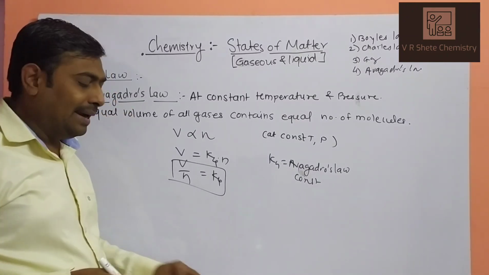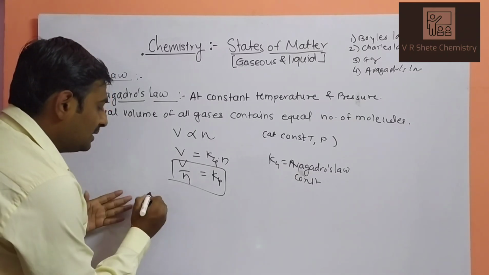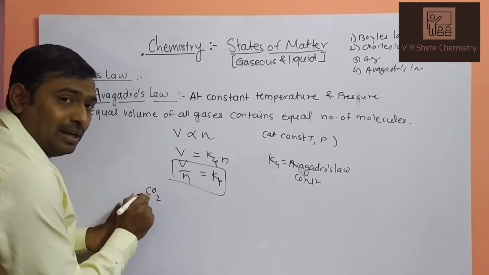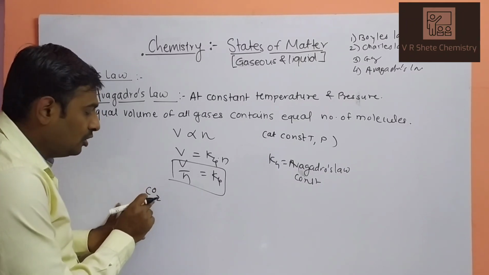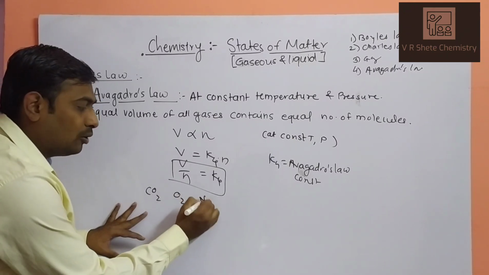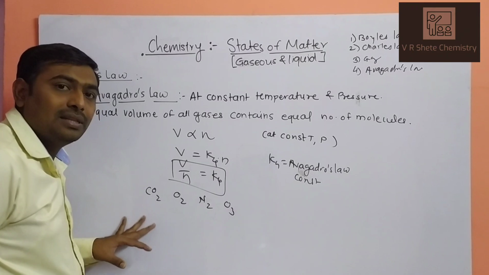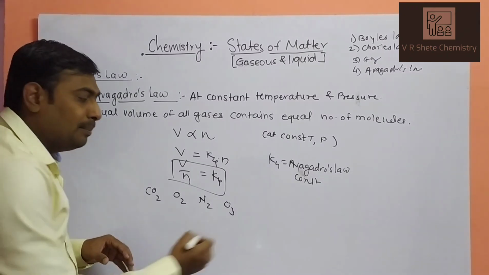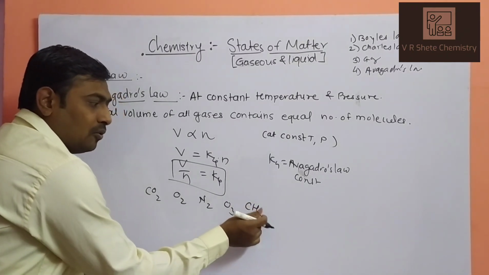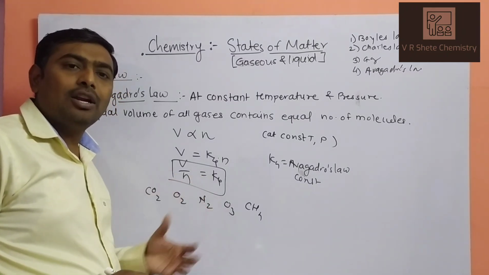Avogadro also says that all gases should be diatomic, triatomic or tetraatomic. For example, carbon dioxide gas, 2 plus 1, is in a triatomic state. Oxygen is diatomic. Nitrogen is diatomic. Gases like ozone are triatomic. Methane gas, 4 plus 1, 5, is in a pentatomic state. So all gases should be in di, tri, tetra atomic states.